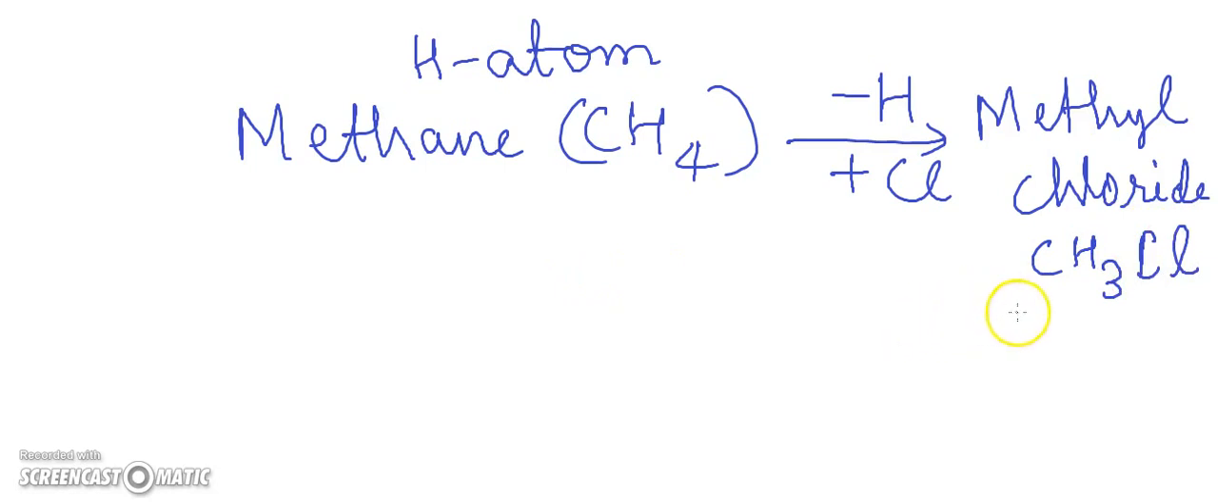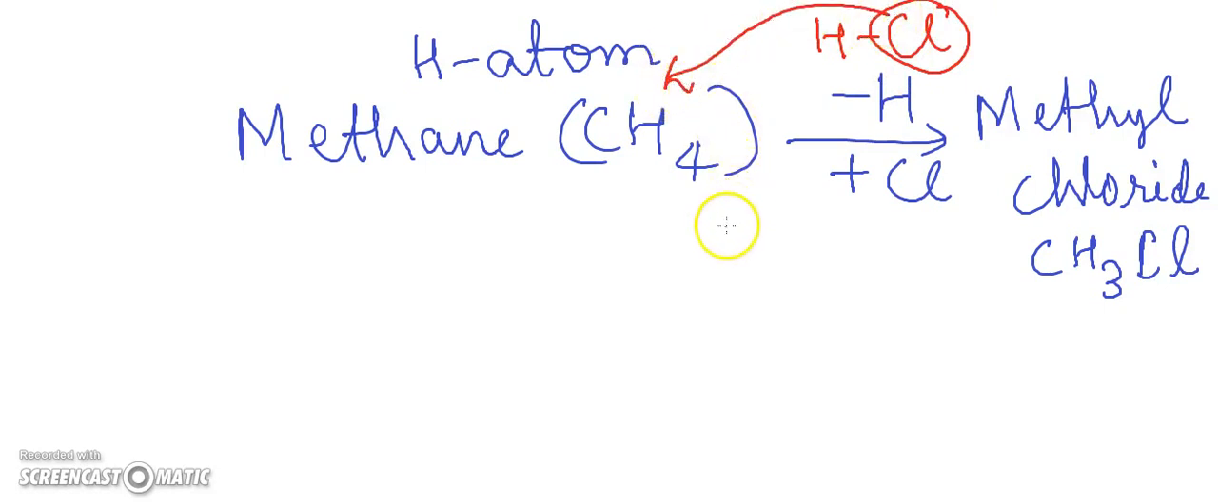So how did we get this? We had treated this methane with some mineral acid or something like HCl. HCl is a mineral acid. So what happened? This chlorine atom abstracted one of the hydrogen atoms from methane and it replaced that hydrogen atom with the chlorine. Okay. Likewise, in the haloarene, we can have an example where this benzene,